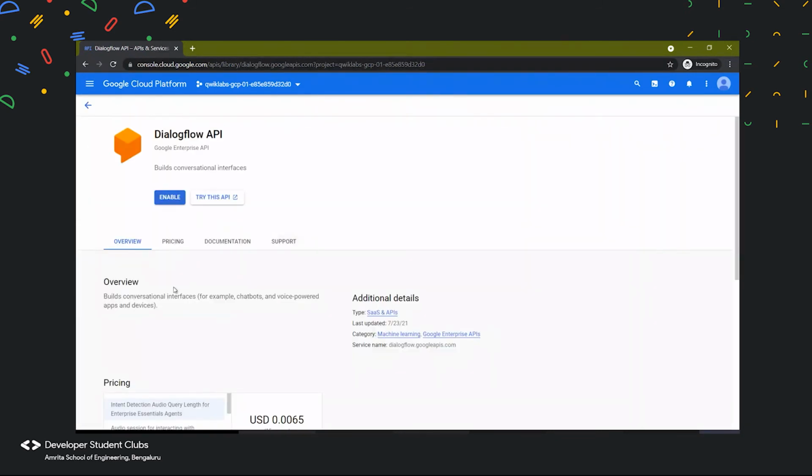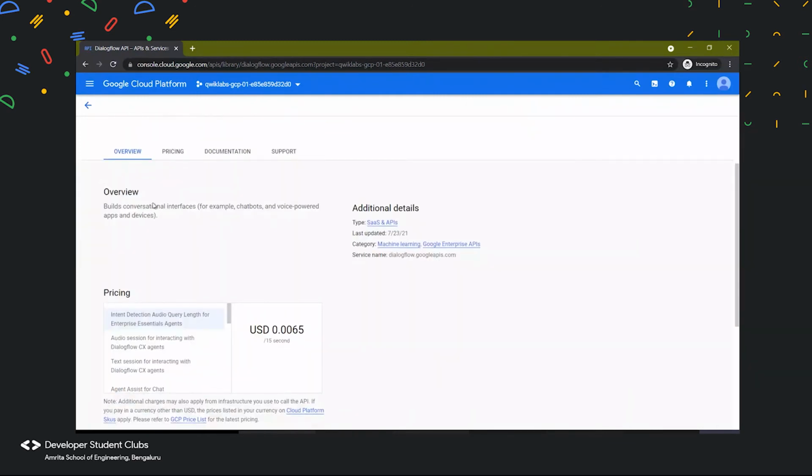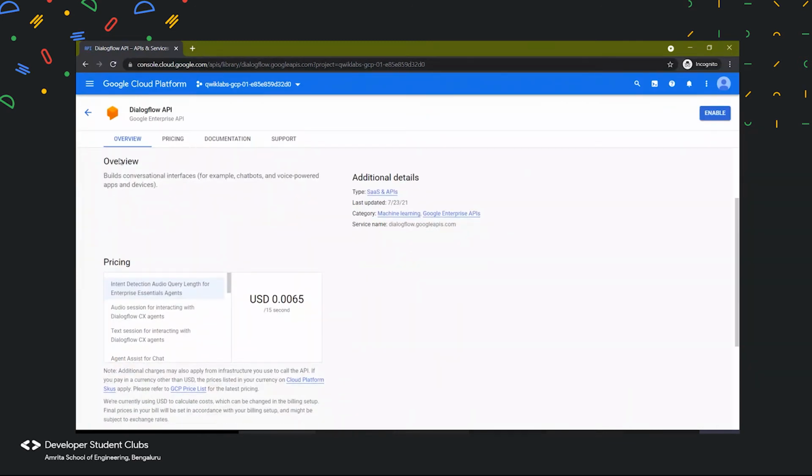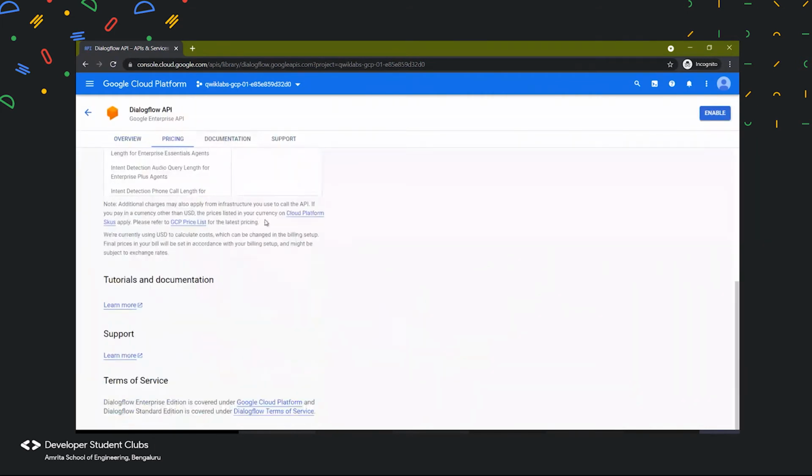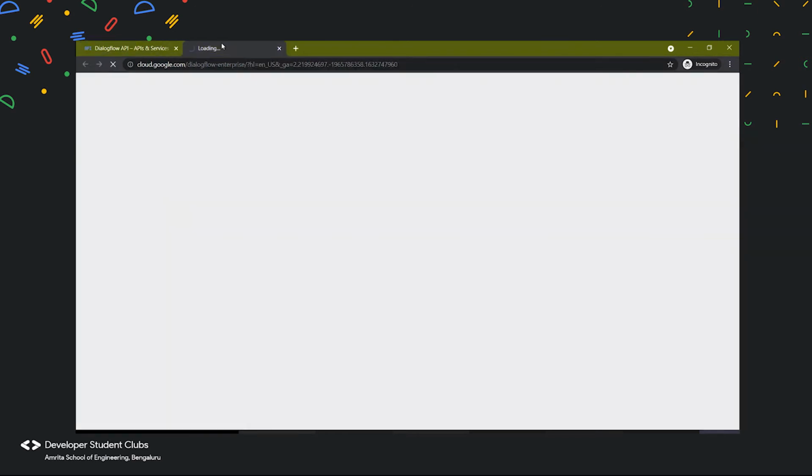And then we have here the Dialogflow API. In this section, we not only have what Dialogflow is, we also have the pricing and the documentation. In the documentation section, we get to learn about how the API works.